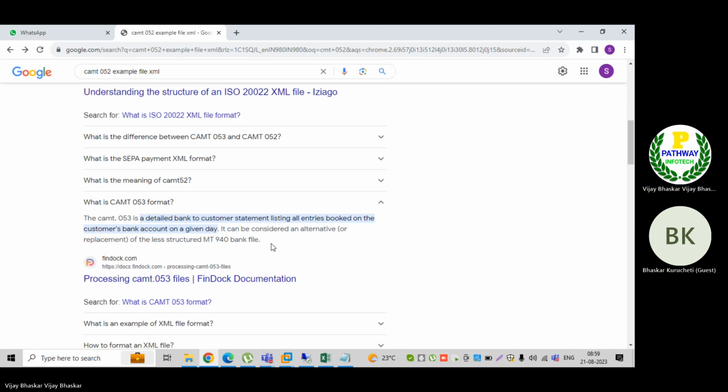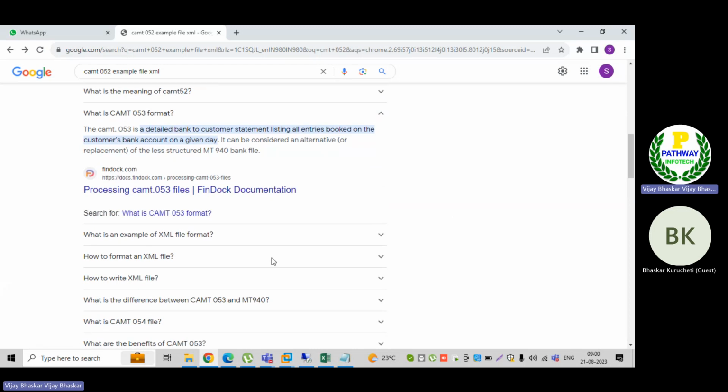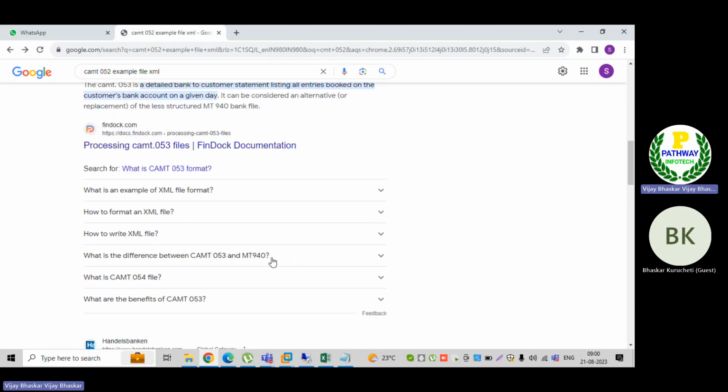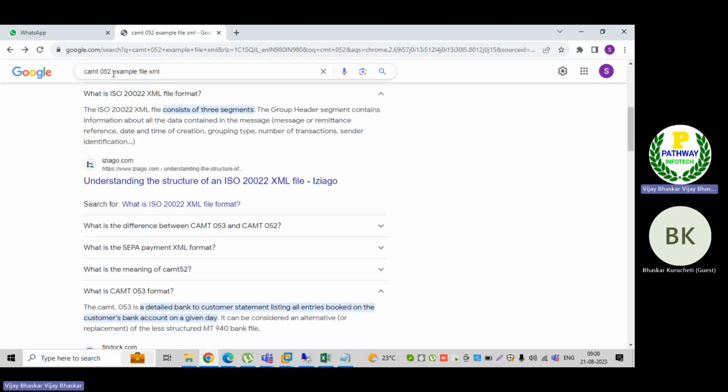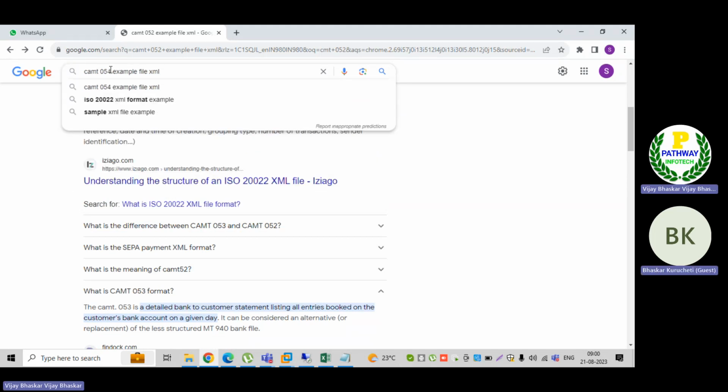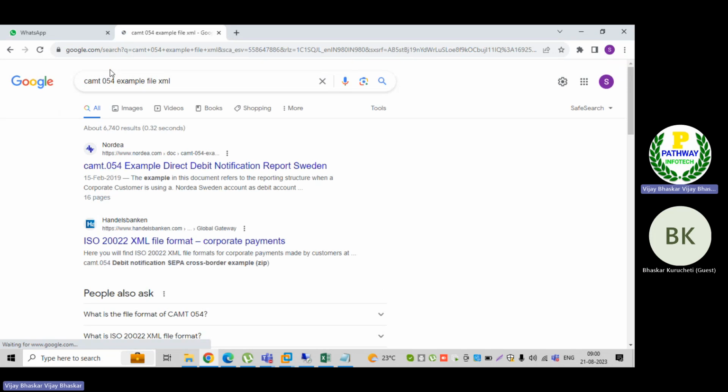So it has fewer fields than what we could see in MT940, but the detailed information will be available in the CMT53 format. CMT54 is also available, but it's a bit complicated to process, because CMT52 and 53 we can integrate easily.